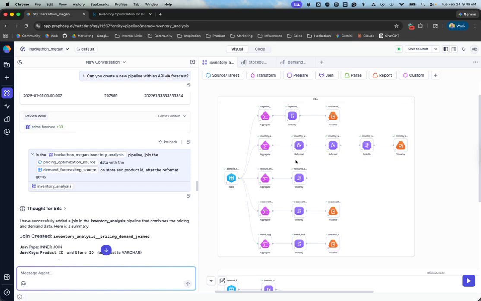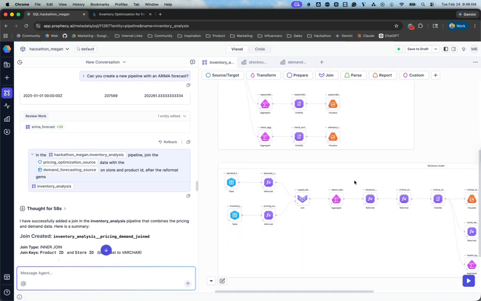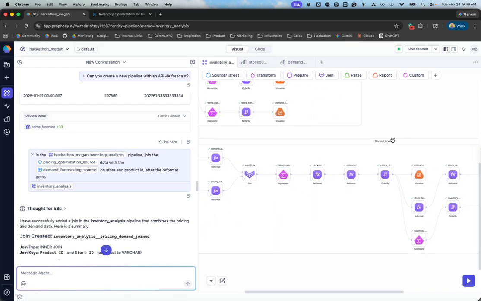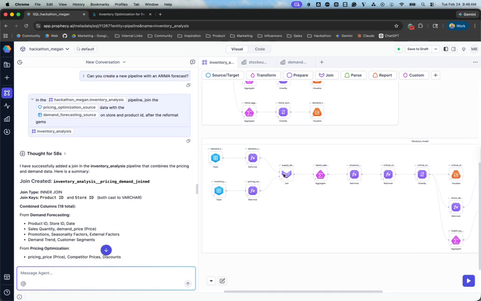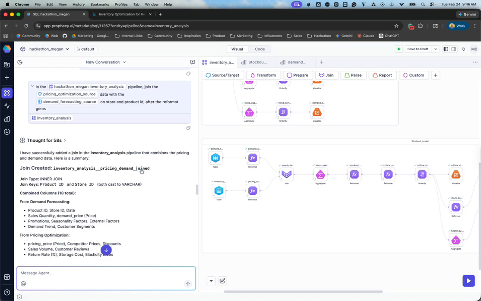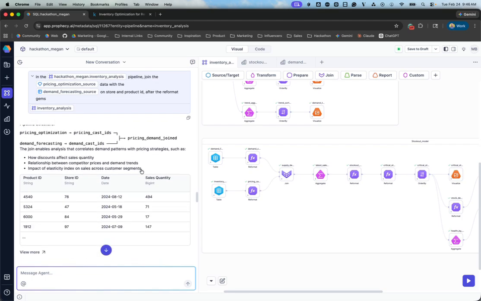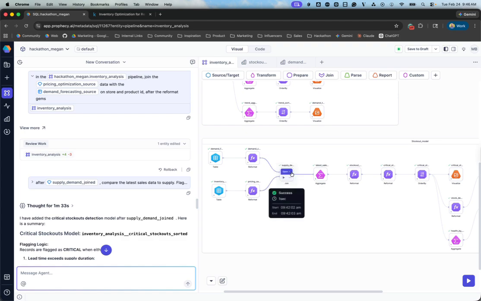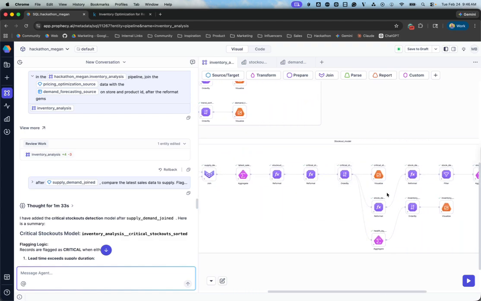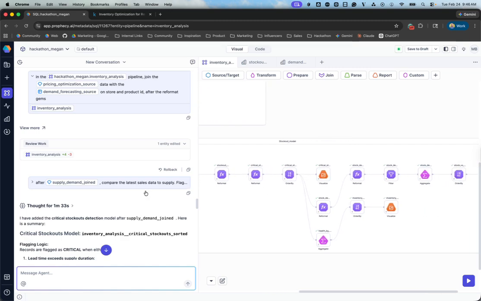That top one was really just the exploration piece, and then this bottom pipeline is really where I made my main analysis. So I joined my data together after the reformat gems, and then I started to look into supply versus demand and diving into that stockouts issue that I mentioned earlier.